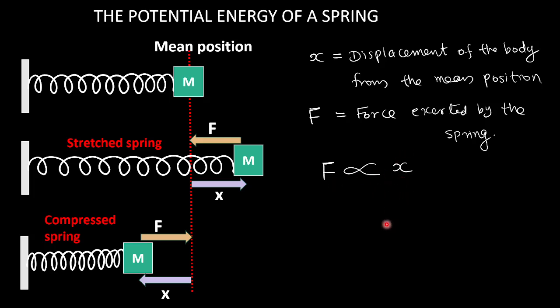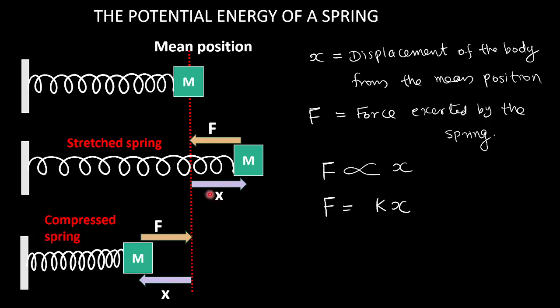The F is directly proportional to x. If x is increased, naturally force will be increased. If I remove the proportionality constant, I have to write some constant on the right side. If you consider only magnitude, kx, but you know that force and x are vector quantities, the sign is required here. I mean plus or minus. Look at both the diagrams, you can understand.